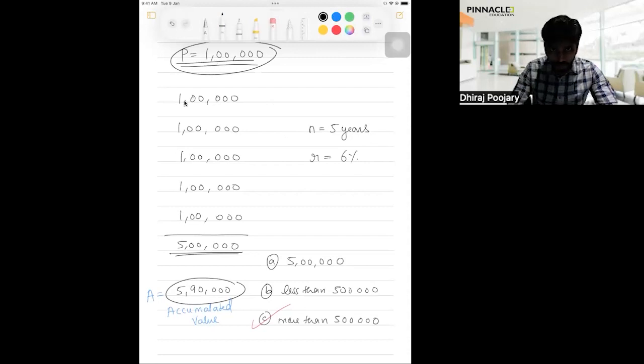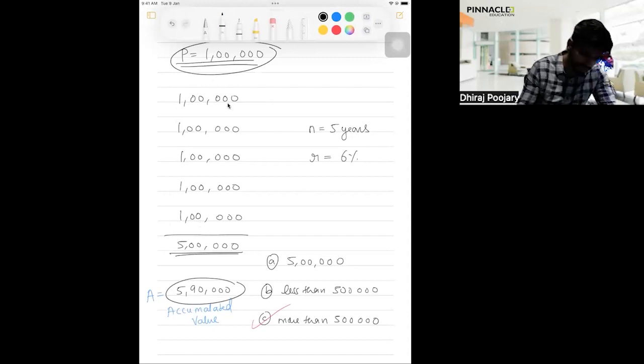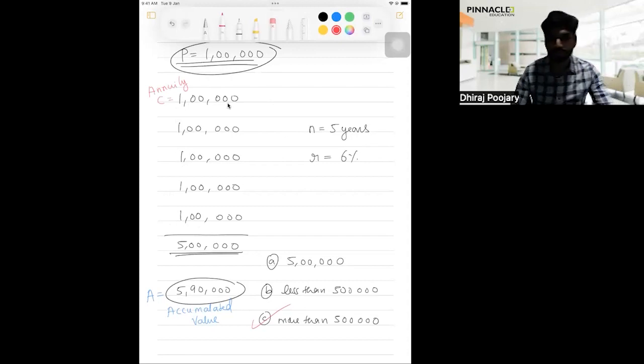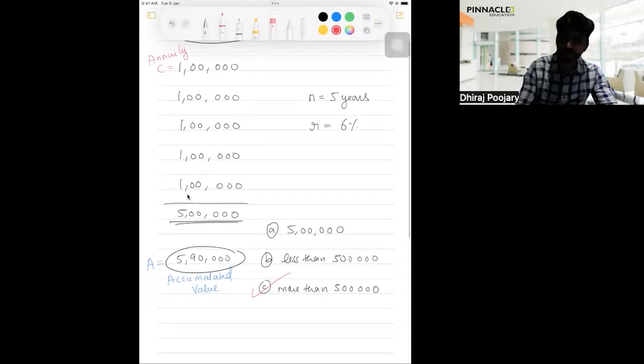Now, it is the same amount which is deposited every time over a period of 5 years. So this single amount which is deposited for the next 5 years is now called annuity. It is denoted by C. Earlier, a single deposit was called principal P. Now, multiple deposits, over whatever number of years, the same amount deposited over a period of years, are called annuities.